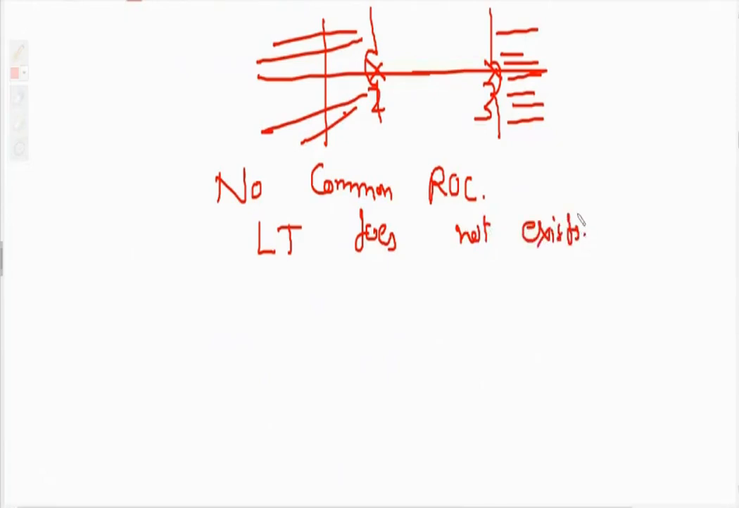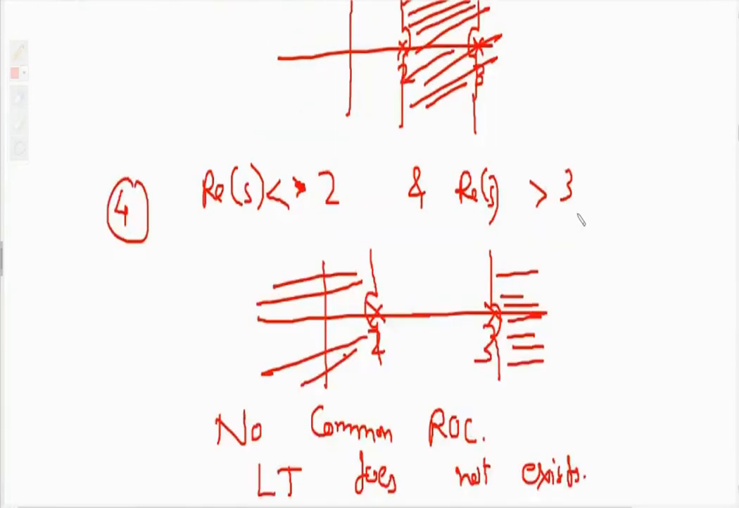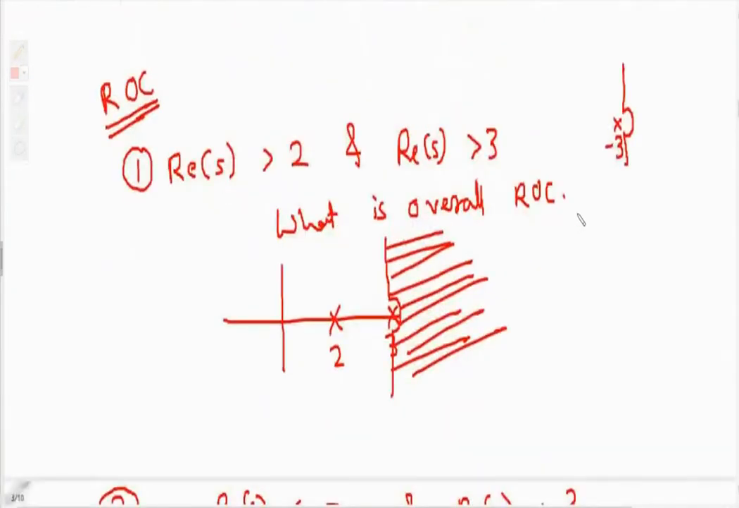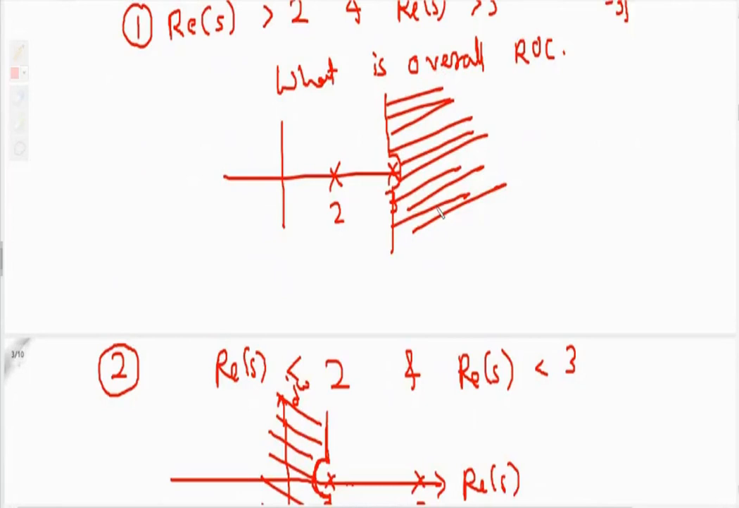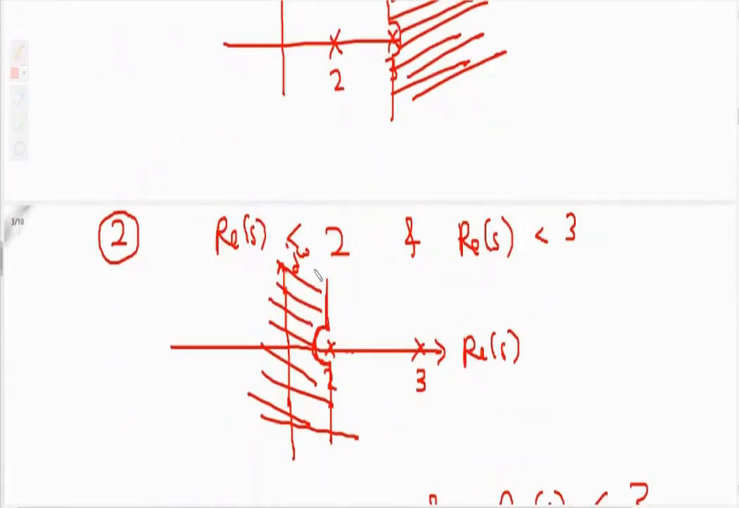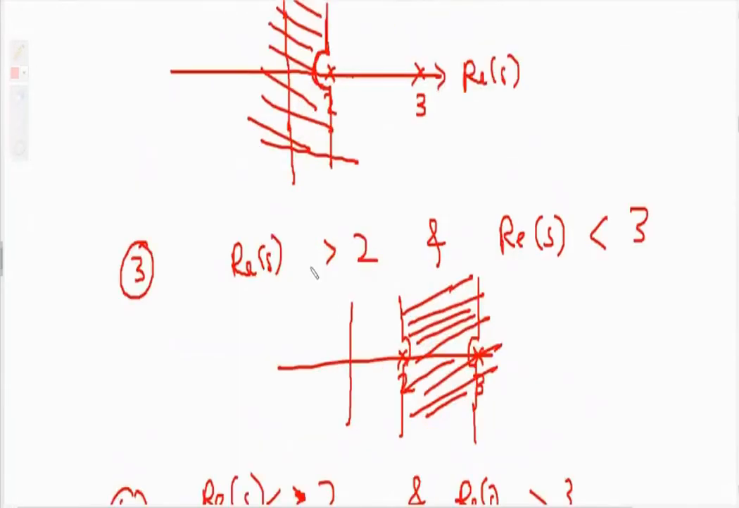Okay. So these 4 cases are possible for the Laplace transform. Greater than 2 and greater than 3, so overall it will be greater than 3. Less than 2, less than 3, so overall it will be less than 2. Then the third case, greater than 2 and less than 3, so the ROC will be between 2 and 3.